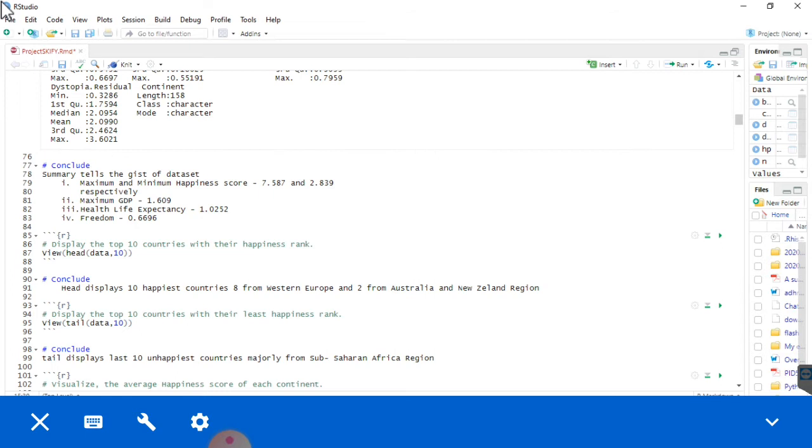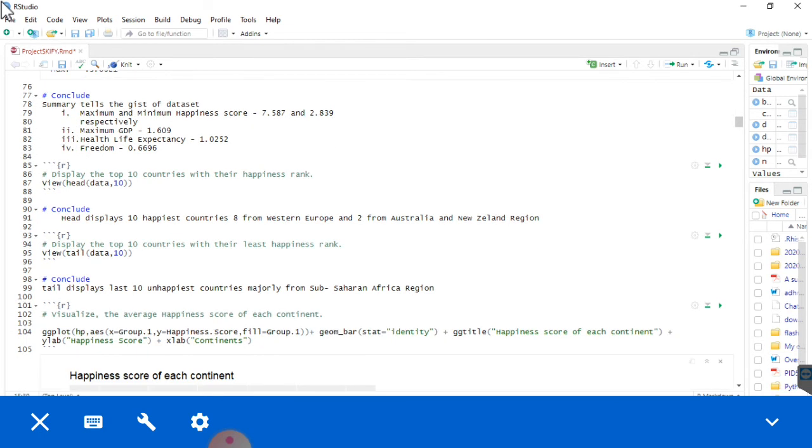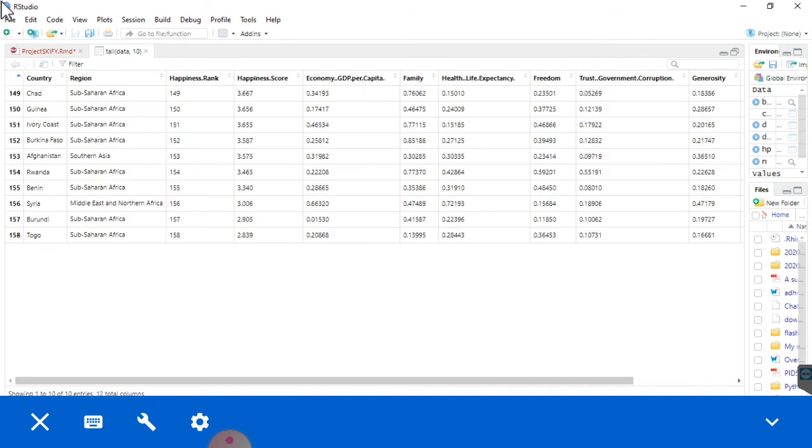Display the dataset. Then conclude the head display: the top 10 countries are 8 from Western Europe and 2 from Australia and New Zealand region. Then display the top 10 countries with their latest happiness rank. These are the top 10 countries from Africa and other parts.